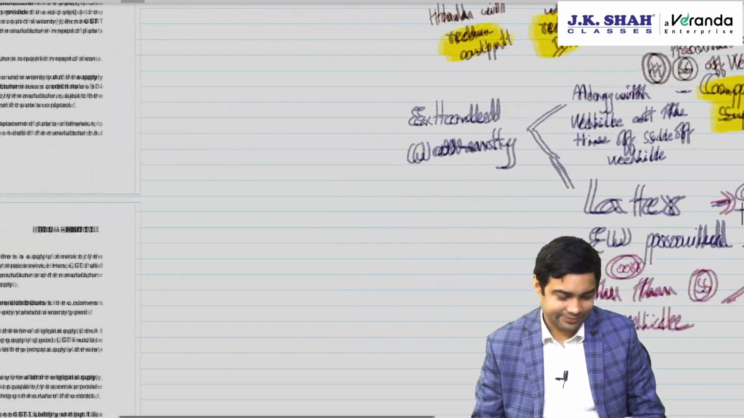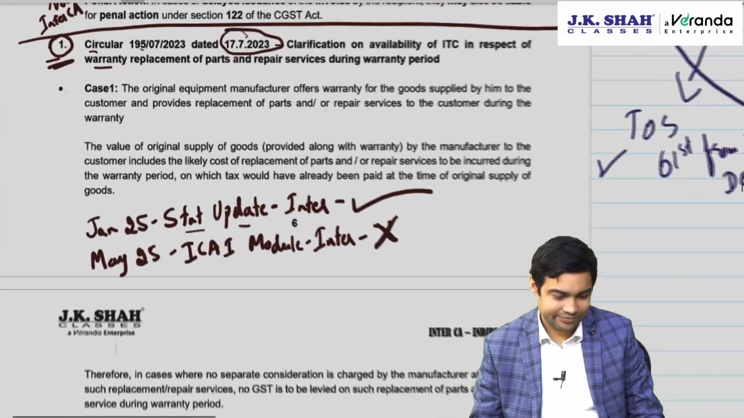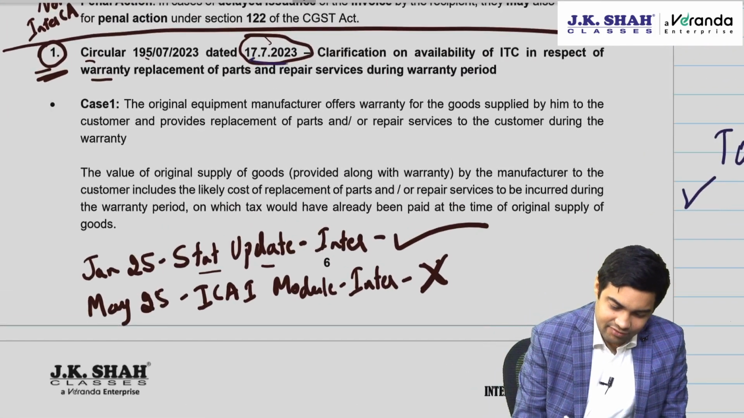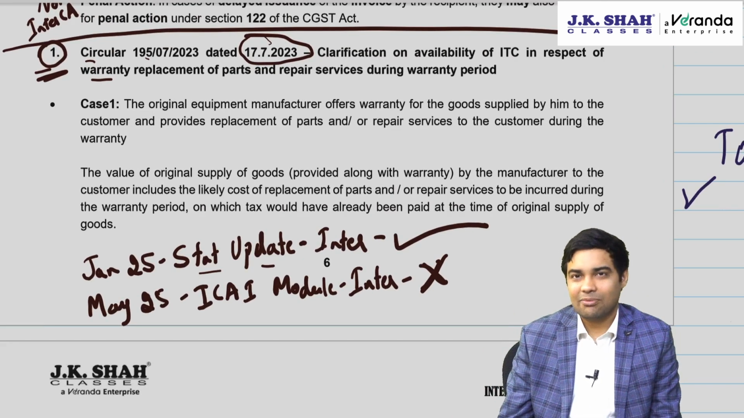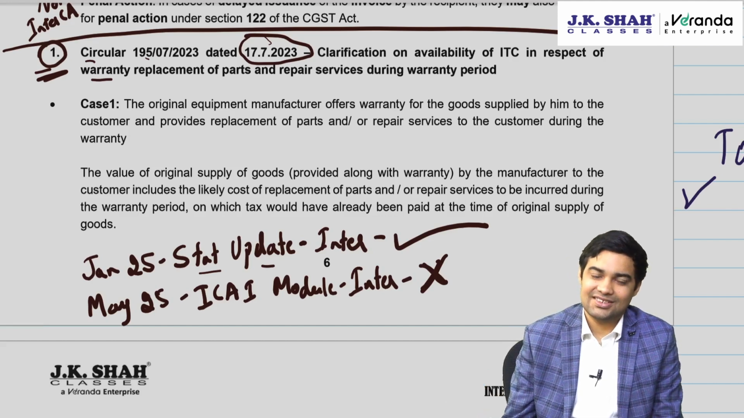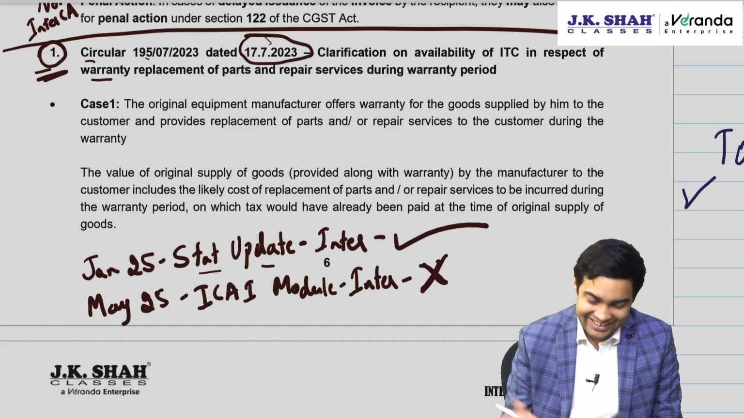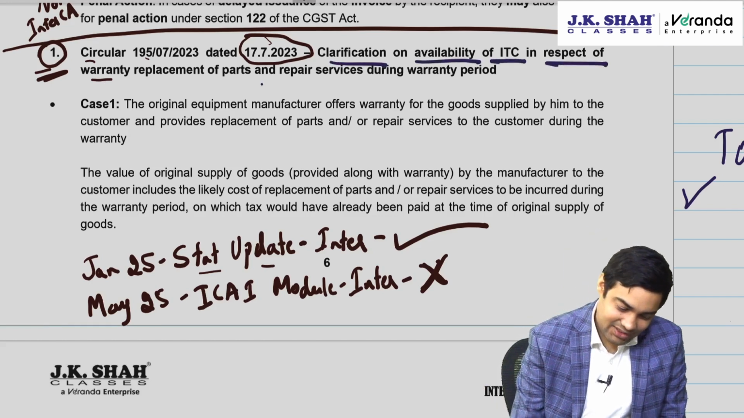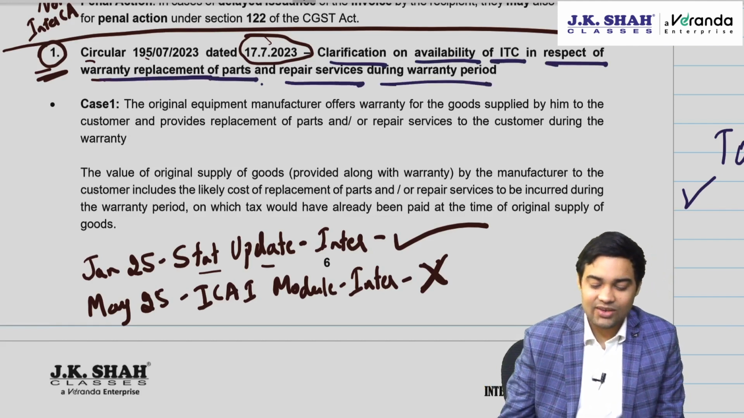Okay, let's have a look at this entire circular. Circular 195, which was on 17 July 2023. When this had come, institute had not kept it for May 24, September 24 exams. For Jan 25 they kept it. Clarification on availability of ITC in respect of warranty replacement of parts and repair service during warranty period.